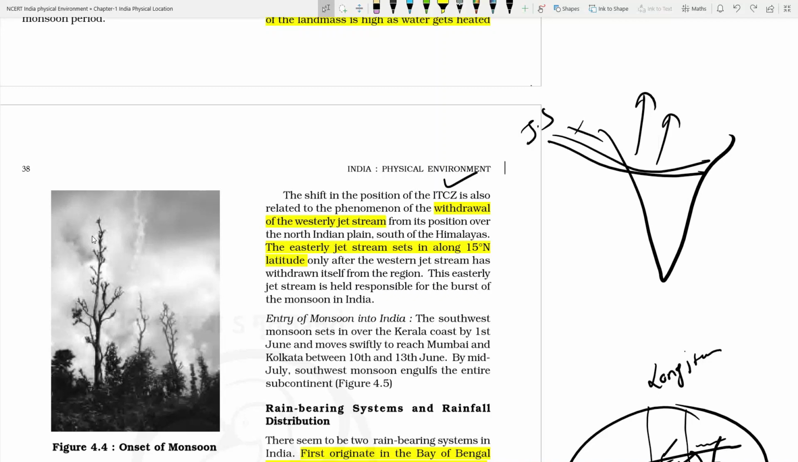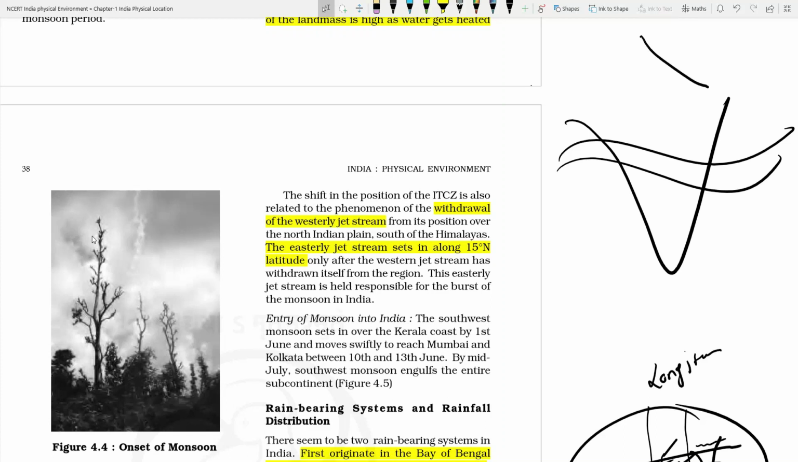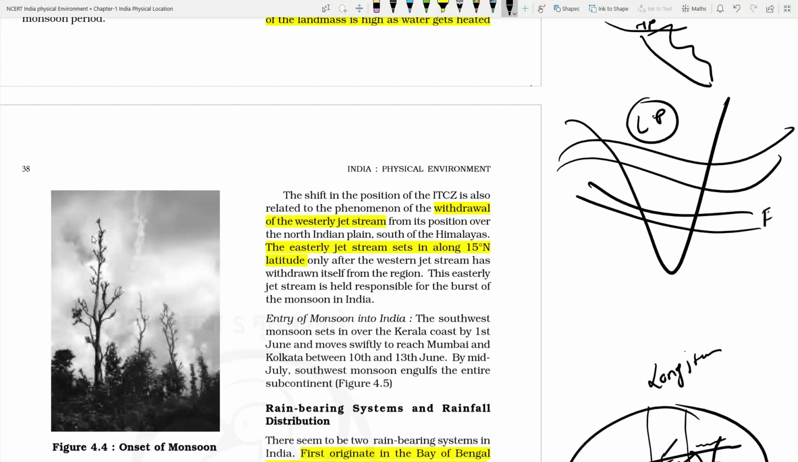So what we have learned is that as the ITCZ is moving towards India's territory, the subtropical westerly jet stream is moving on above the Himalayas, है ना. So that's why the high pressure zone which was created by this subtropical westerly jet stream is not being created. Now ITCZ has come and a low pressure zone has been created, and a low pressure zone is also being created because of the position of the easterly jet stream.